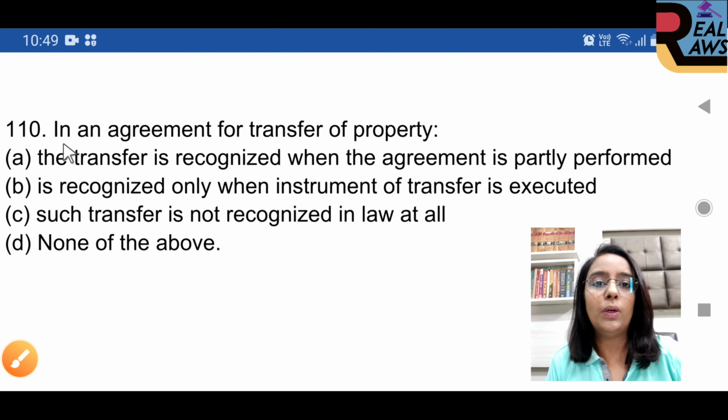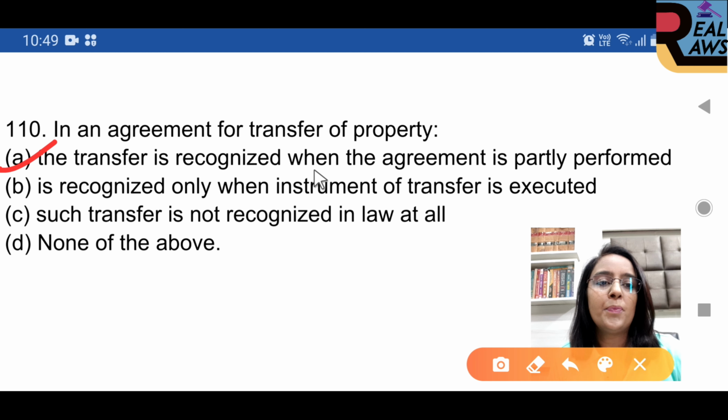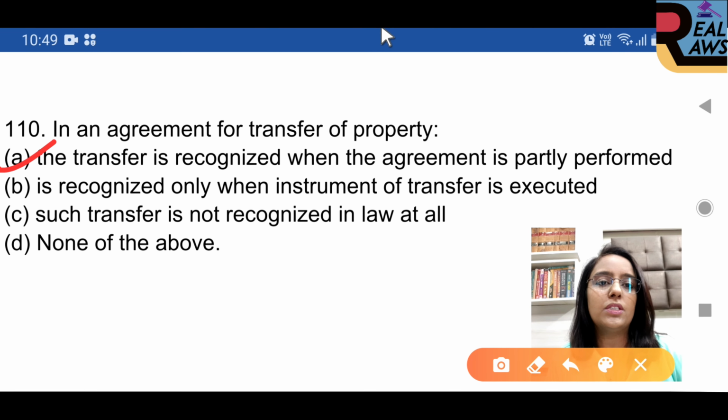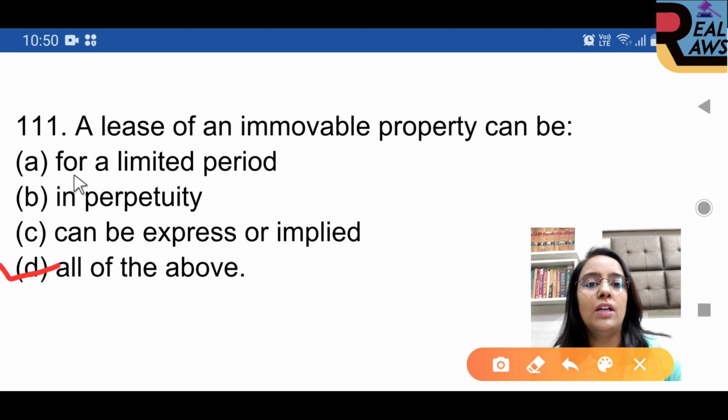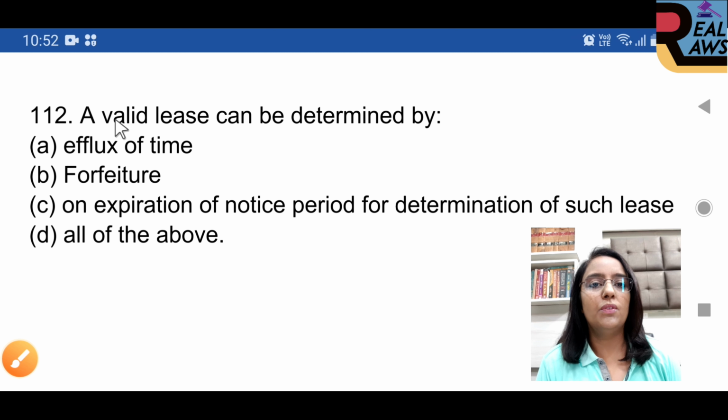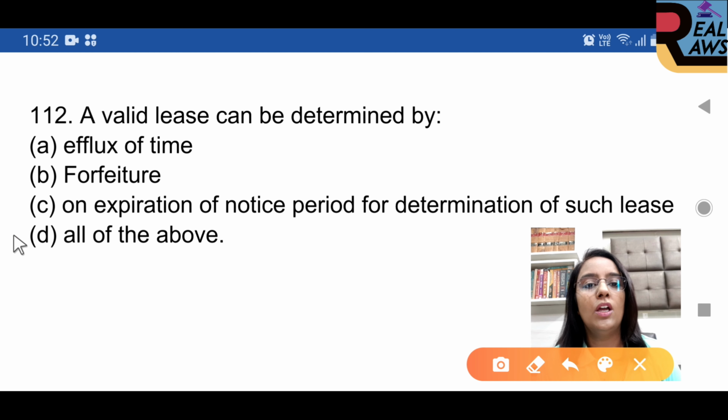Question 110. In an agreement for the transfer of property, option A is right, the transfer is recognized when the agreement is partly performed. Question 111. A lease of an immovable property can be, option D is right, all of the above: for a limited period, in perpetuity, express or implied. Question 112. A valid lease can be determined by efflux of time, forfeiture, or on the expiry of the notice period for the determination of such lease. Option D, all of the above.